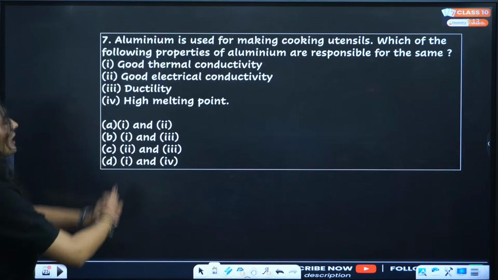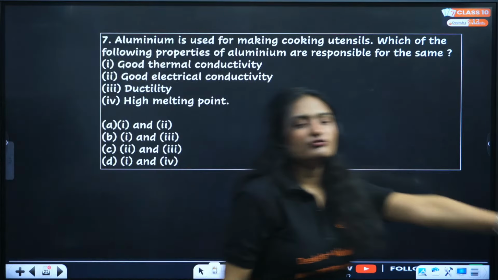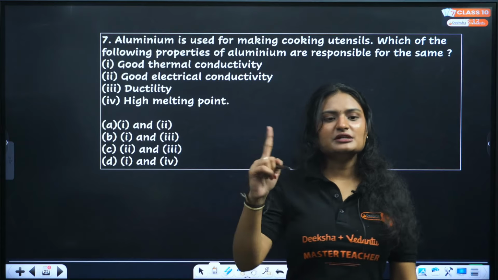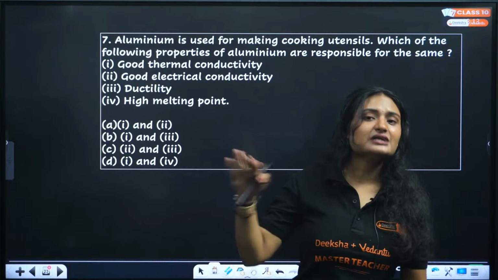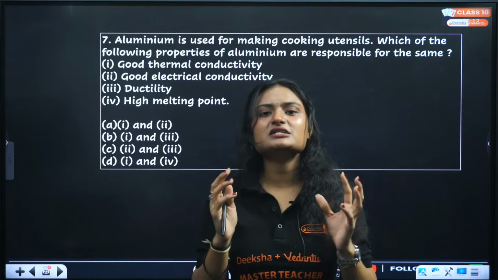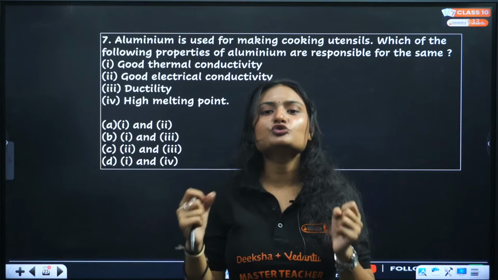Next question. Aluminum is used for making cooking utensils. Which property of aluminum is responsible for the same? Whenever you're making a cooking utensil, you need two things. You need a high melting point so that it does not melt when we heat our food to a very high temperature.